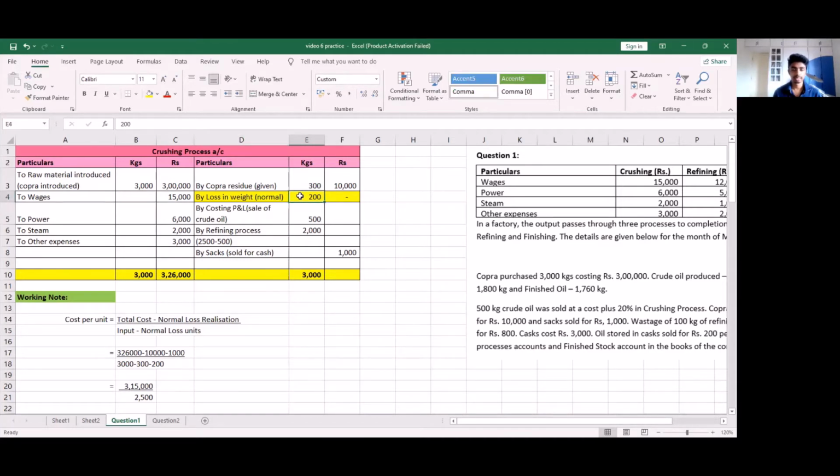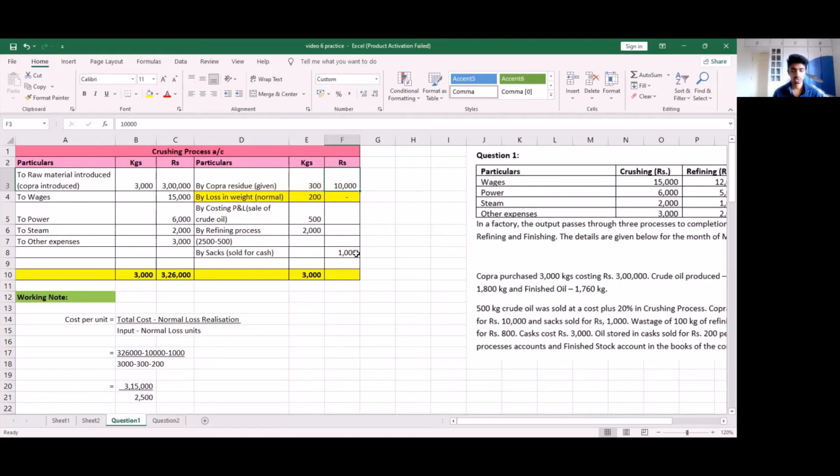The reason being, normally this 200 units will realize a value which we get from our cost per unit. But in this case, we don't because it is a normal loss. And normal loss is borne by the customer. Let's take a closer look at what happens. So we do 3,26,000 minus 10,000, which is our copra residue, which is sold and realizing 10,000.